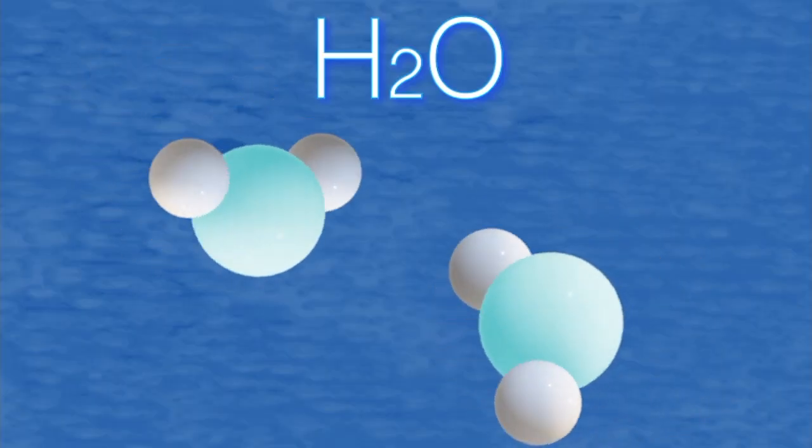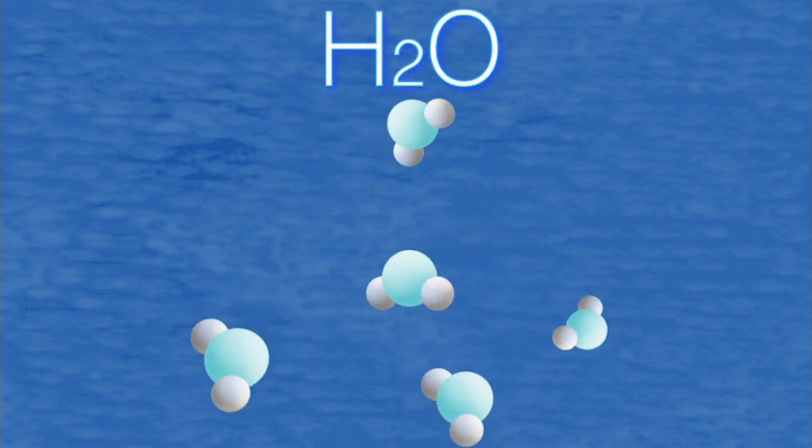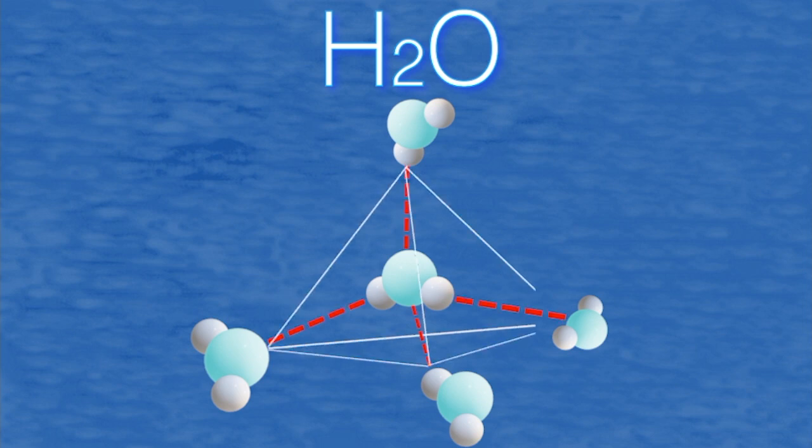Recently, scientists have tried to explain the origin of these anomalies. Water molecules are held together due to hydrogen bonds. A hydrogen bond in water occurs when an oxygen atom of one molecule is bonded to a hydrogen atom of another one. Due to these hydrogen bonds, a three-dimensional tetrahedral network is formed. But is all water tetrahedral?